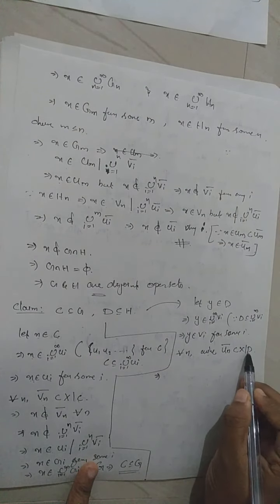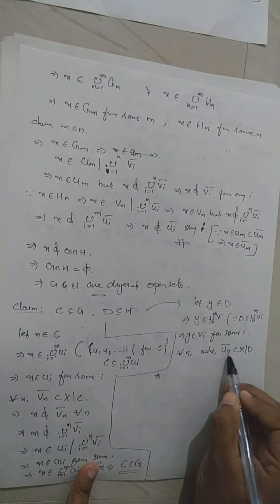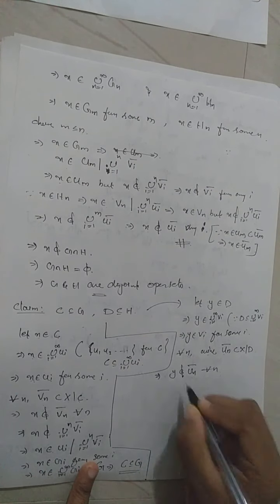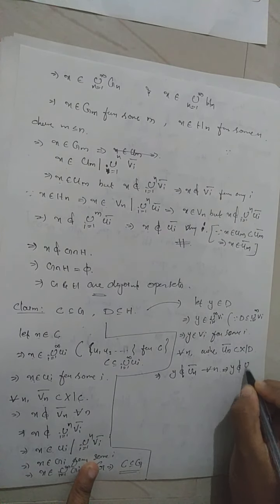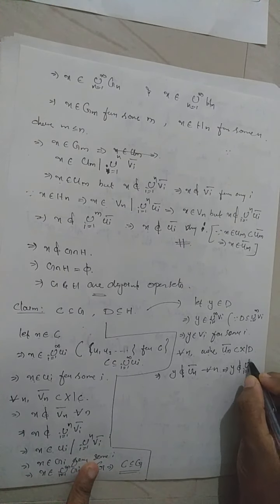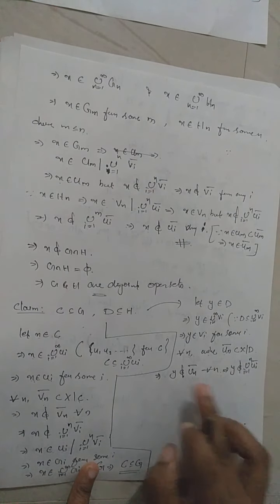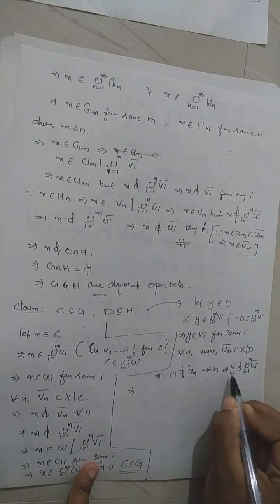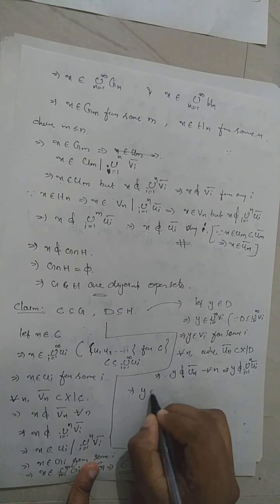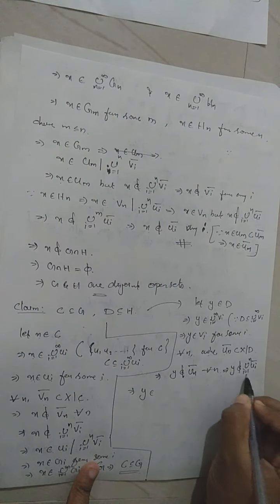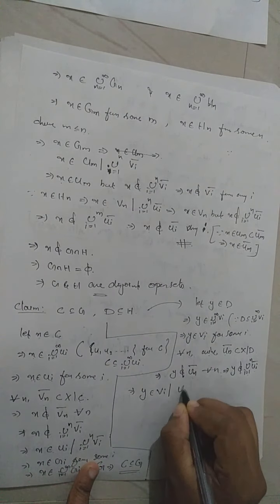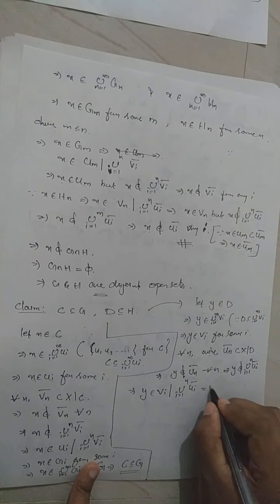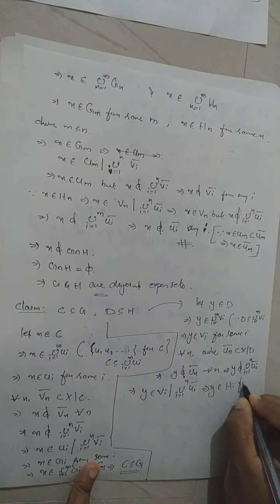Since X minus D does not contain y, y cannot belong to Un closure for every n. Which implies y cannot belong to the union i equal to 1 to n Ui closure. If it does not belong to any Un closure, it will not belong to the union either. So y belongs to Vi and y does not belong to this union, which means y belongs to A minus B, that is Vi minus the union i equal to 1 to n Ui closure, and by definition this is Hi. So y belongs to Hi for some i.